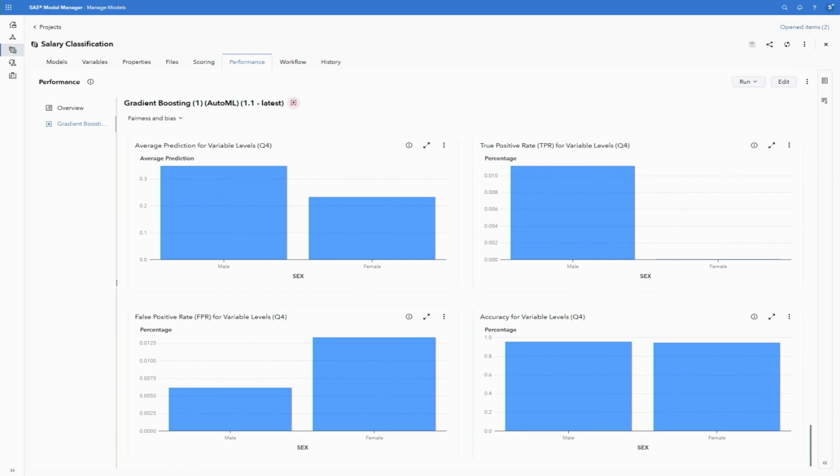For example, this one, a lot of the charts have very similar scales, but we do see a distinct difference in the average prediction for a male versus a female, and especially in Q4. And so this is giving us some information we can leverage in deciding, do we want to keep using this model in production, or is it time to refresh the model that we have for our production model?